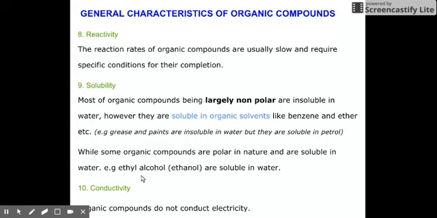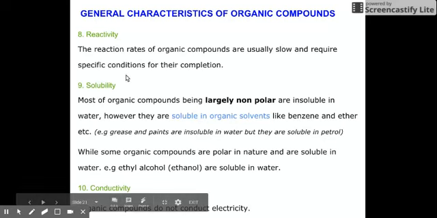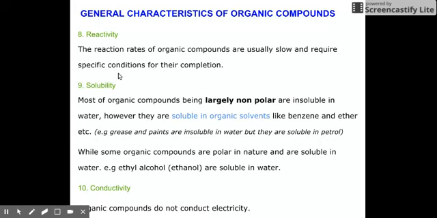Number eight, reactivity. Most organic compounds really react very slowly and they require specific conditions for their completion. Specific conditions may be in the form of the participation of an enzyme or catalyst so as to speed up the naturally slow reaction process of organic compounds.